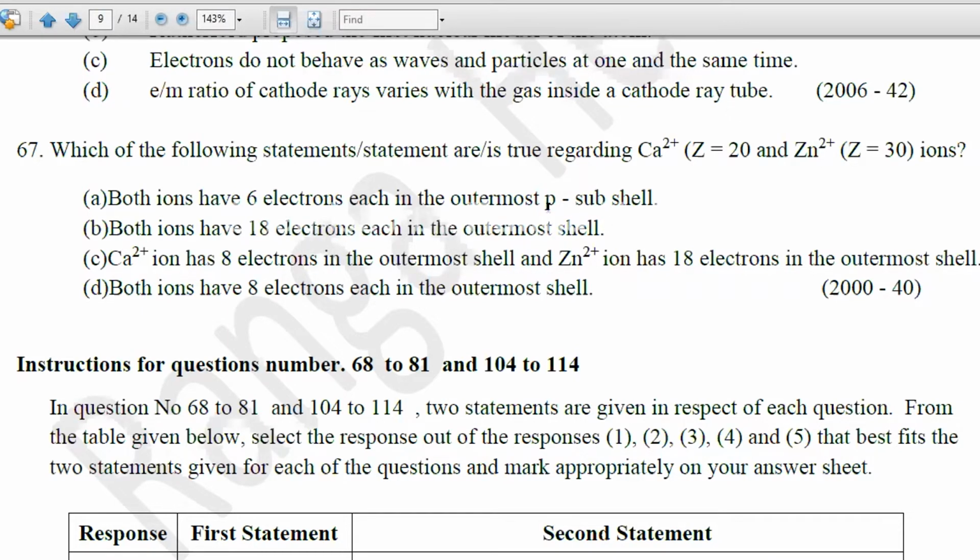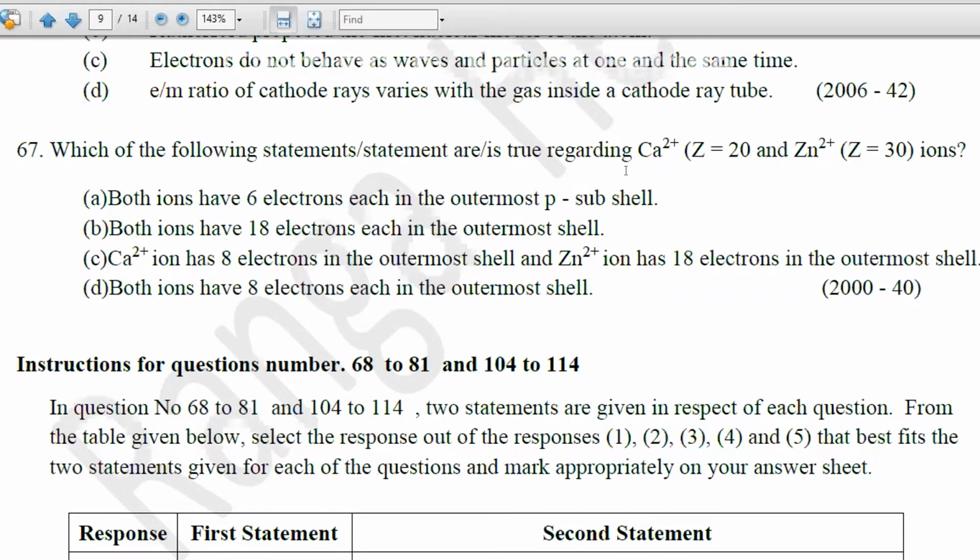Outermost p subshell 6 electrons there. Calcium 2 plus. Correct. Zinc configuration is 1s2, 2s2, 2p6, 3s2, 3p6, 4s2, 3d10. Then zinc 2 plus 1s2, 2s2, 2p6, 3s2, 3p6, 3d10. So zinc 2 plus outermost level now is the third level, 3s, 3p, 3d. So 3p6 is there. So both have p6 configuration. So 6 electrons in the outermost p sub level. That is correct.